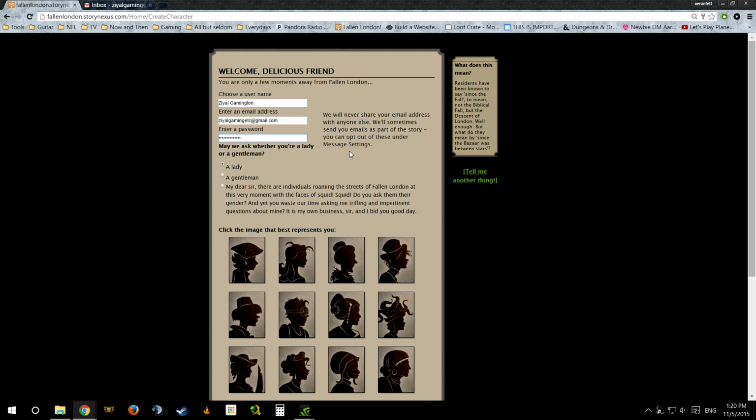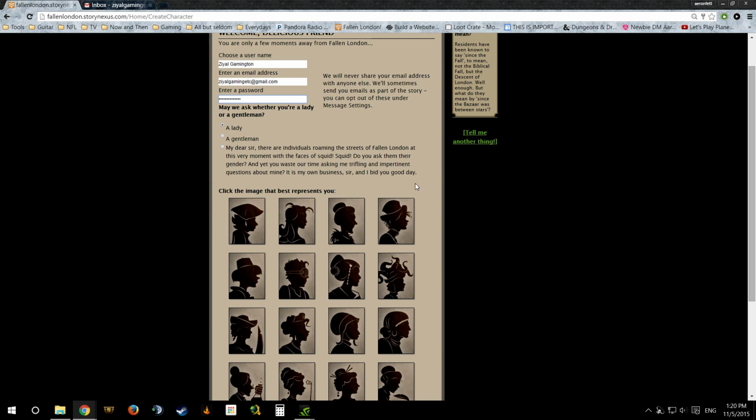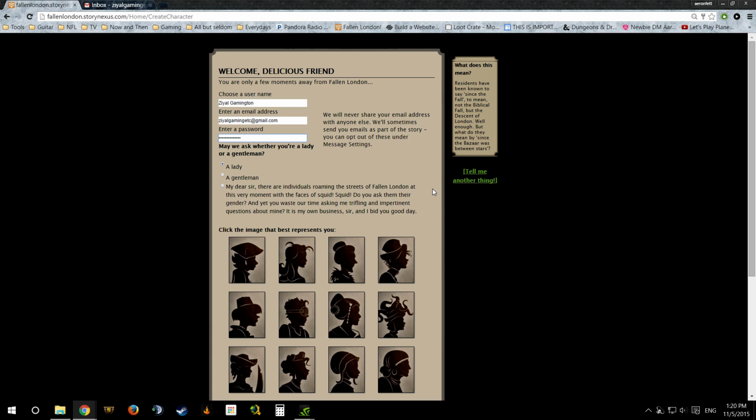And now, this is where I think Fallen London really shines. This is a story-based web game, but they could have just not had this feature at all. Do you want to be a lady? A gentleman?